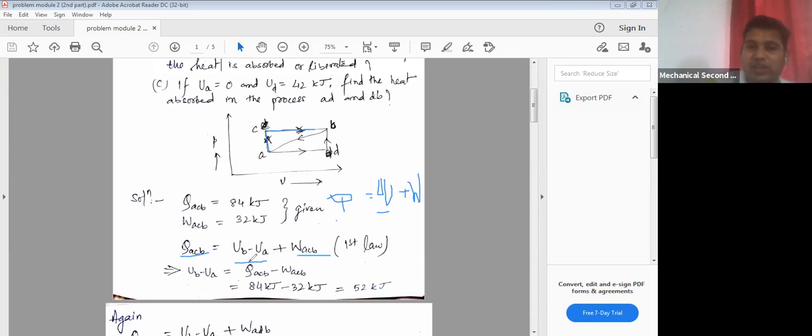So from here we can write UB minus UA is equal to what? QACB minus WACB, just rewrite this equation. So UB minus UA can be written as QACB minus WACB. The QACB value is 84 kilojoule, already given in the question, and WACB value is 32 kilojoule, also already given in the question. So from here we can find out UB minus UA is nothing but 84 minus 32, which is 52 kilojoule.